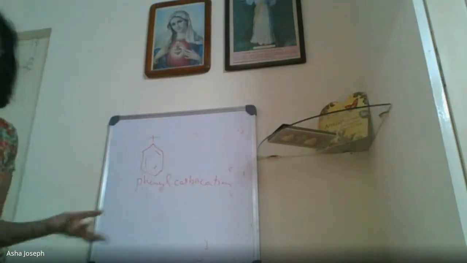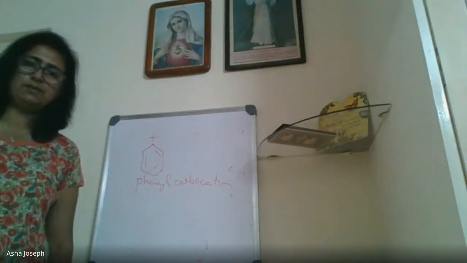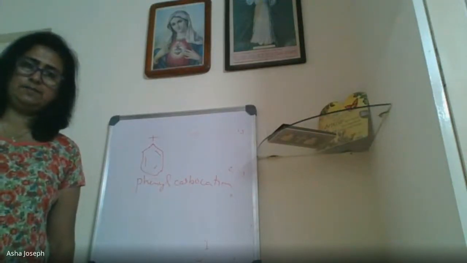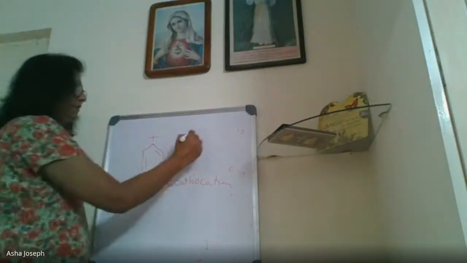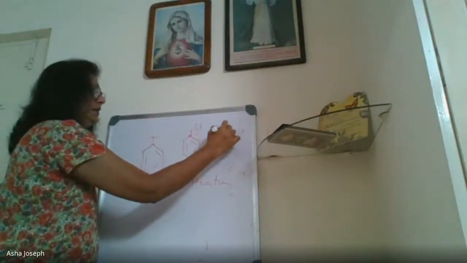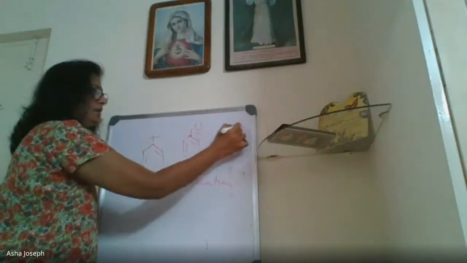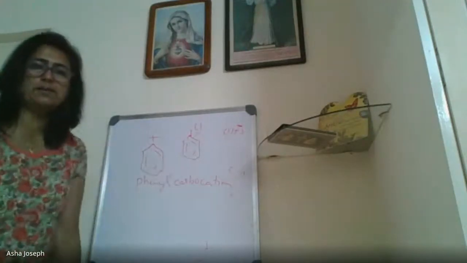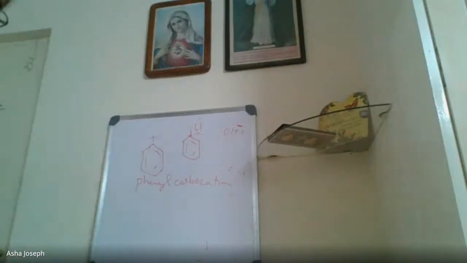So this is not resonance stabilized. There is no way it can be resonance stabilized. That is the third reason. Okay? And the fourth reason is, this is the aryl halide. So nucleophile is electron rich, this is electron rich, there will be repulsion. Okay? So these are the reasons.